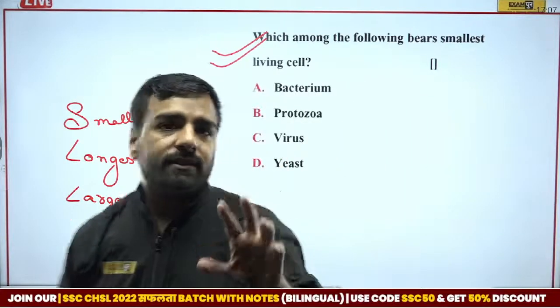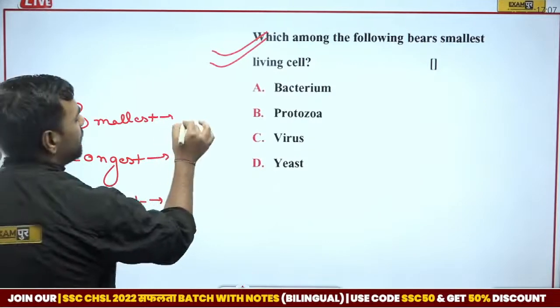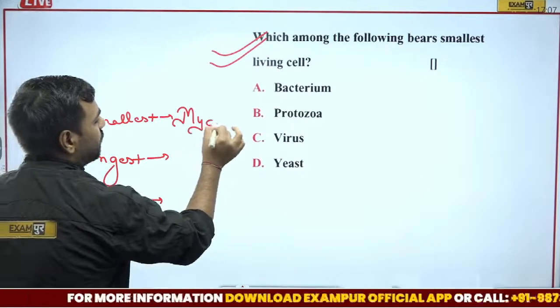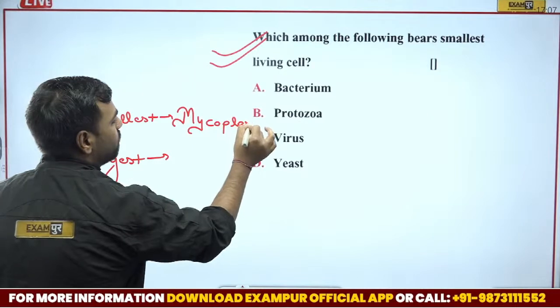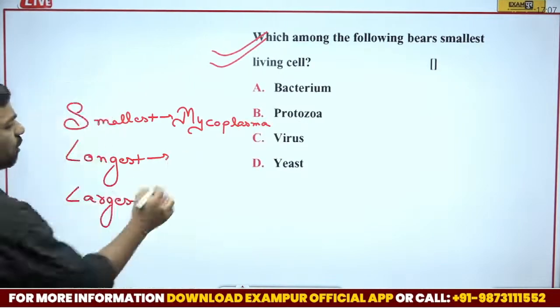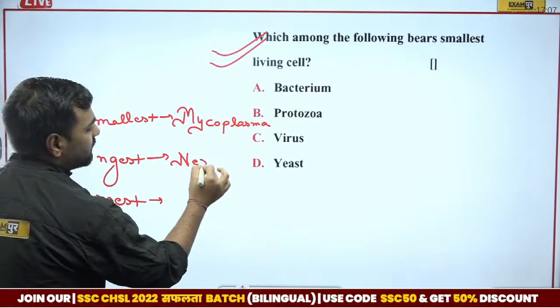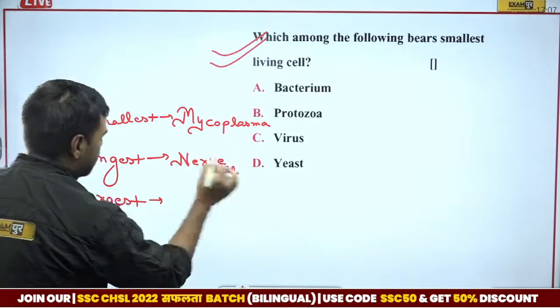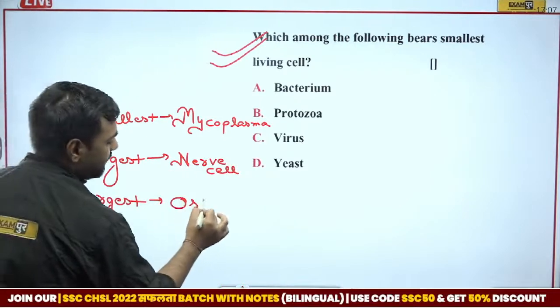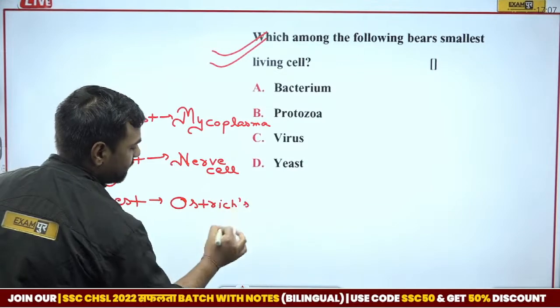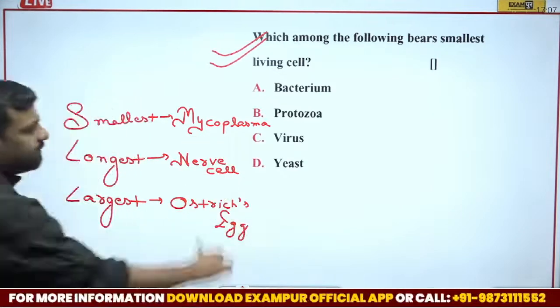Whenever we talk about the smallest cell, it is actually mycoplasma. If I talk about the longest, these are your nerve cells. But if I talk about the largest, it is the ostrich's egg. Very, very important for the examination.